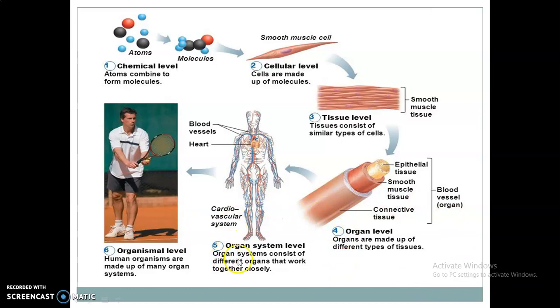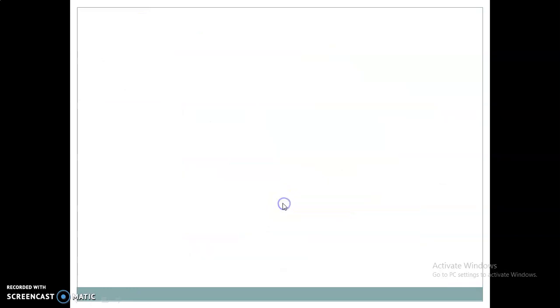In the next level, the organ system level, the organ system consists of different types of organs that work together closely, meaning each organ has its own job to do. And the last level is the organismal level. It represents the highest level of structural organization, including the total 11 organ systems. We will discuss in the next slides which 11 organ systems.